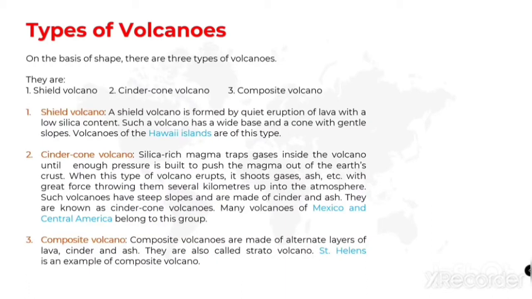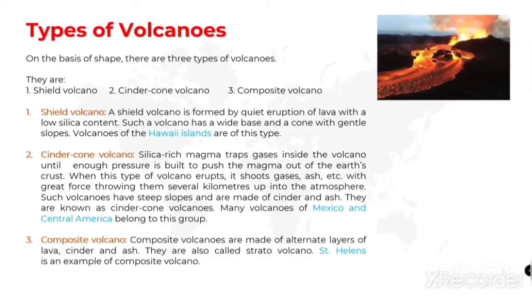And in that shield volcano, magma flows very quietly and it spreads over a large area. Clear children? Such a volcano has a wide base and a cone with gentle slopes. Hawaii Islands have this type of shield volcano. This is the picture of shield volcano. And next we are going to see about cinder cone volcano.